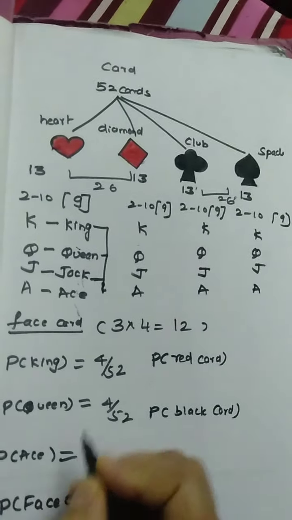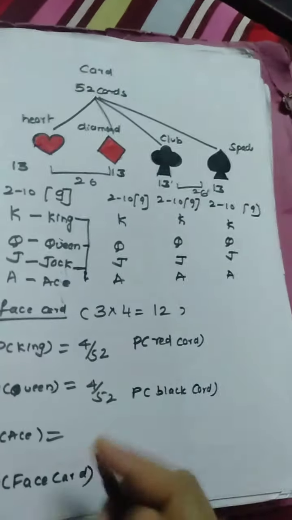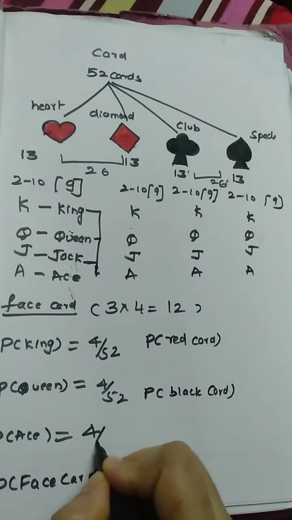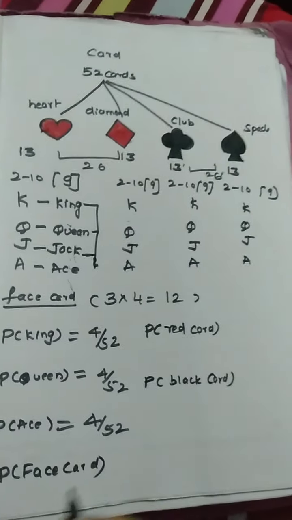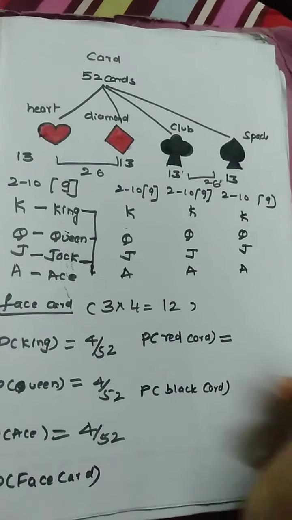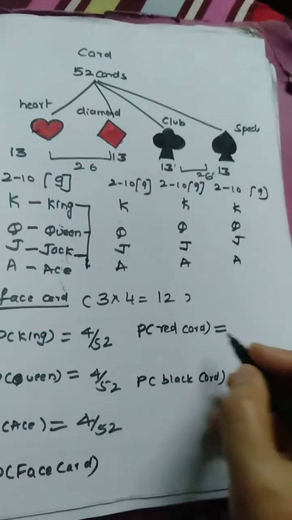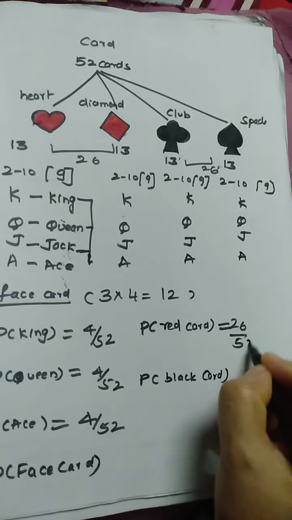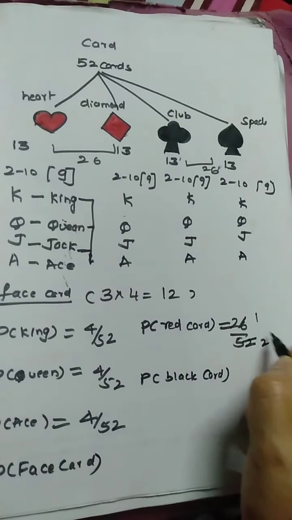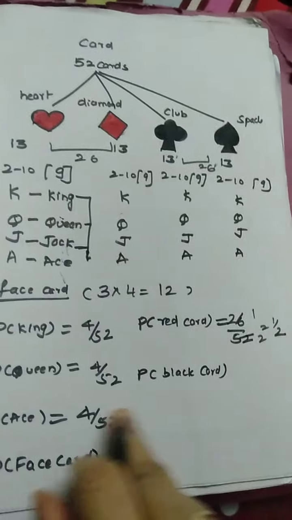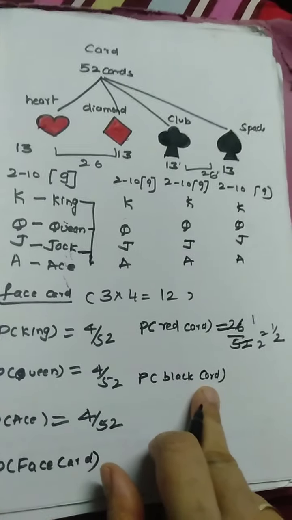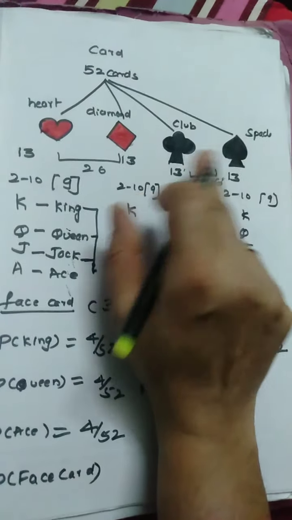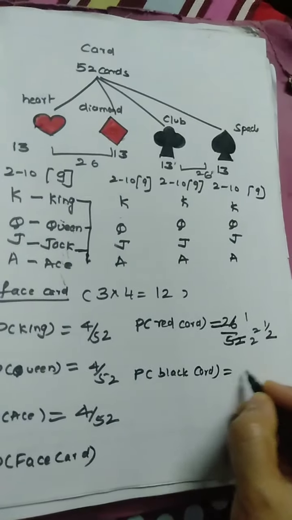Similarly, each suit has one ace, so the probability of getting the ace is also 4 by 52. What is the probability of getting red card? You have total 26 red cards, so 26 by 52. It is 1 by 2, so you can simplify it further. What is the probability of getting the black card? You have total 26 black cards, that is also 26 by 52.